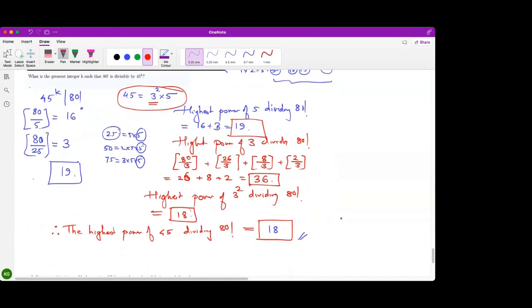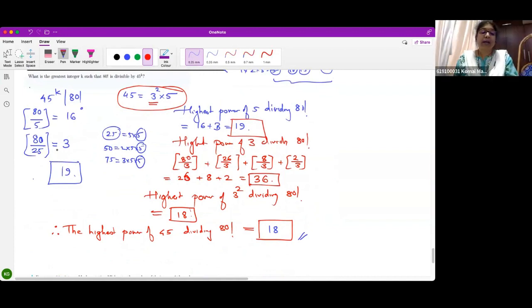And if we want to do it for 5, we do 80 upon 5 and get the quotient 16, then we can do 16 upon 5 like that. Yeah, 16 by 5 is 3. 80 upon 25 is the same as 16 by 5. Okay. Followed? Is that clear? Any doubt, anybody?